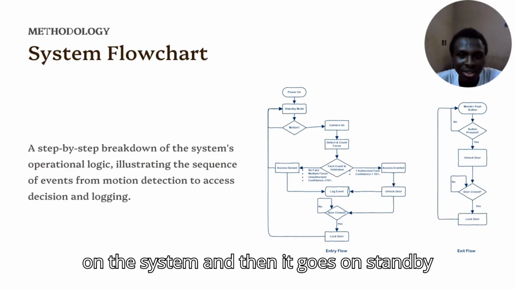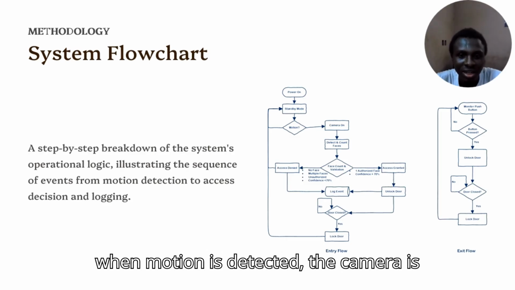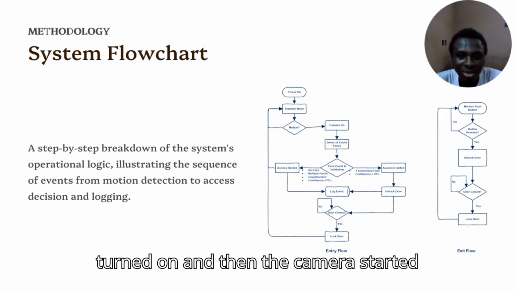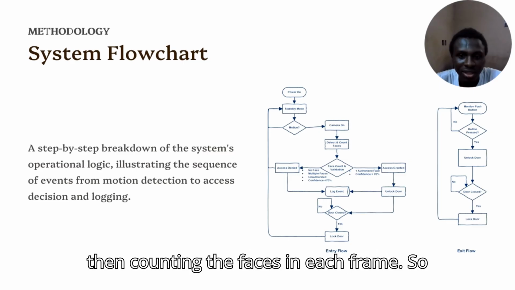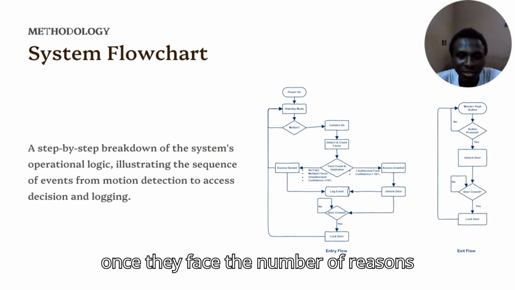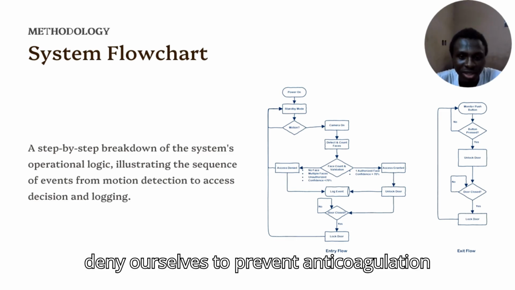So you power on the system and then it goes on standby and only the motion sensor is active. When motion is detected, the camera is turned on and then the camera starts capturing faces or detecting faces and then counting the faces in each frame. Once the number of faces exceeds one, then we deny access to prevent anti-targeting.